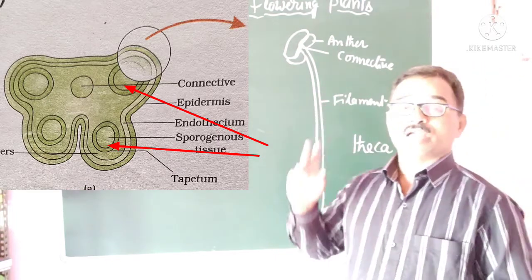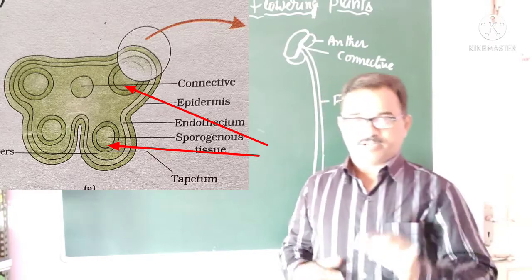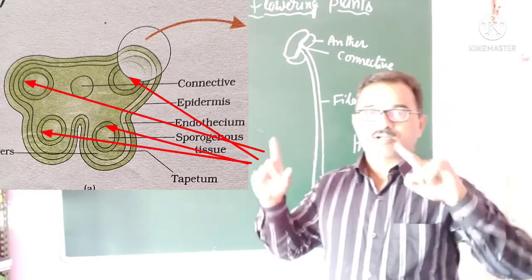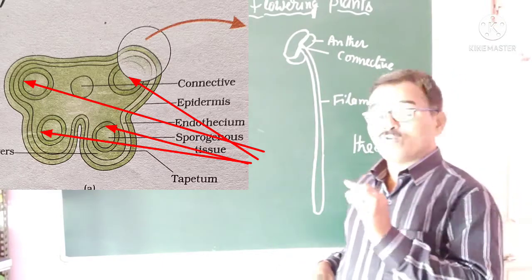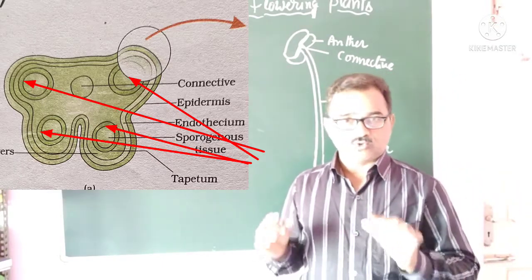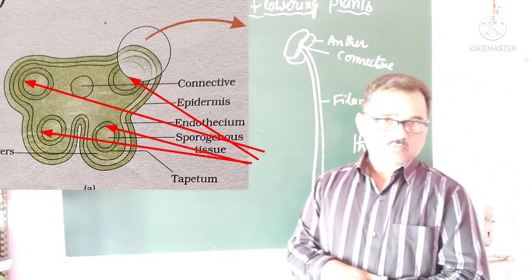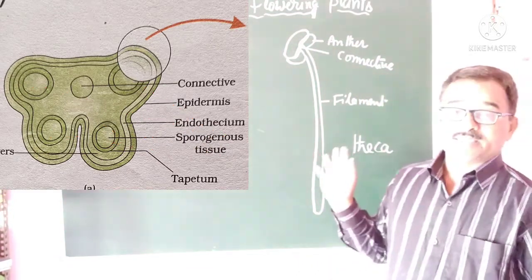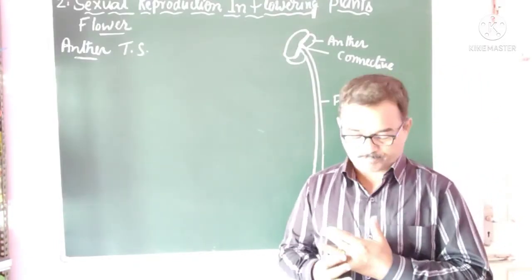Both lobes together have four microsporangia, one in each corner. Since it has four corners, it is called tetragonal, and it consists of four microsporangia in total. Hence it is called a tetrasporangiate anther. Right? Next, let us study the structure of each microsporangium.